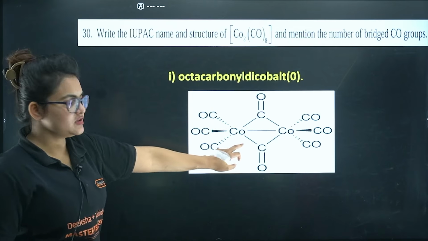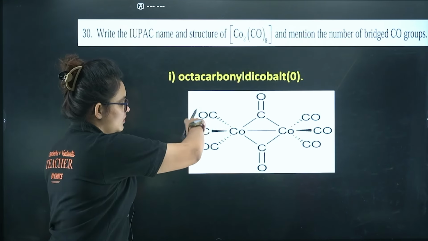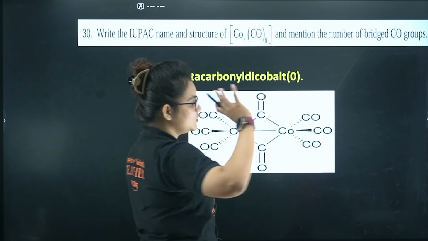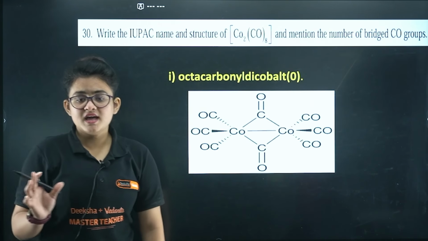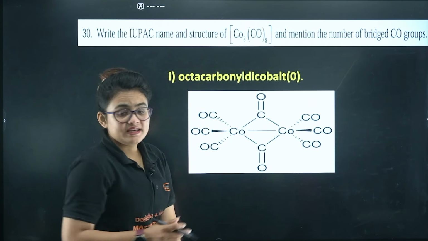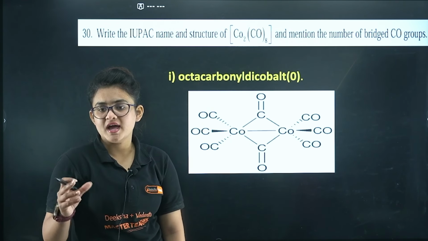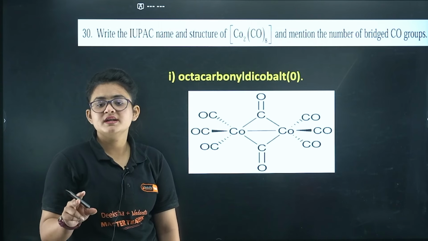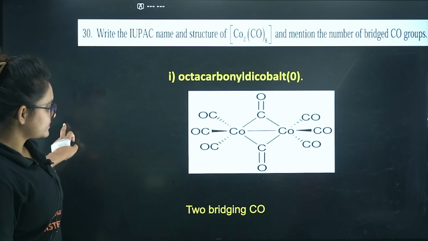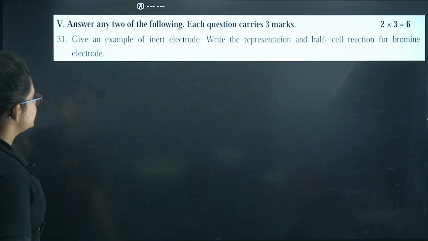Structure you can see it looks something like that. So these 3 carbonyl, and here these 3 carbonyl, total 6 carbonyl, they are terminal. And 2 carbonyls are there, they are bridging. So I am having 6 carbonyl as the terminal ones and 2 carbonyl as bridging ones. Clear? So 2 bridging carbonyl groups are there. I guess it's clear. Let's proceed.